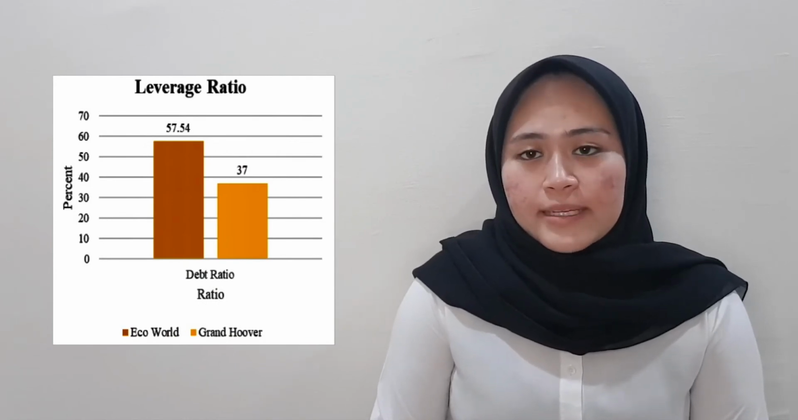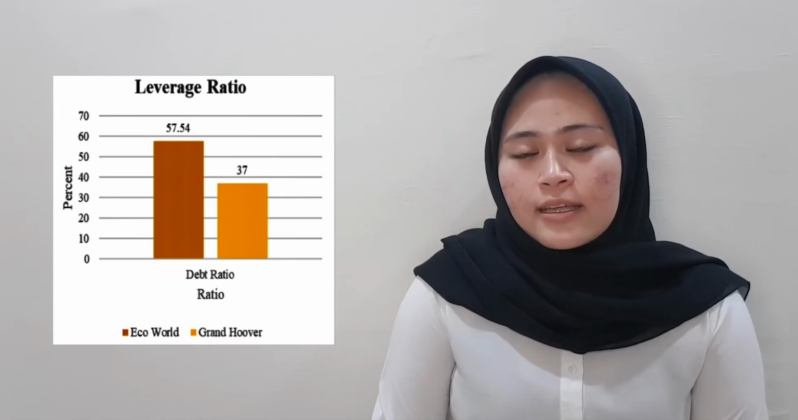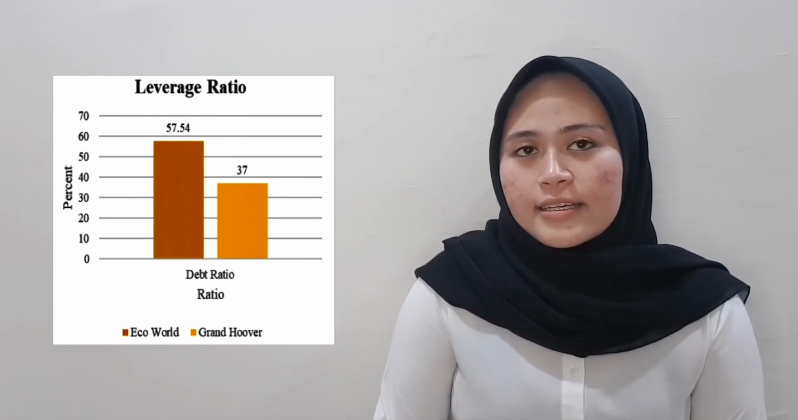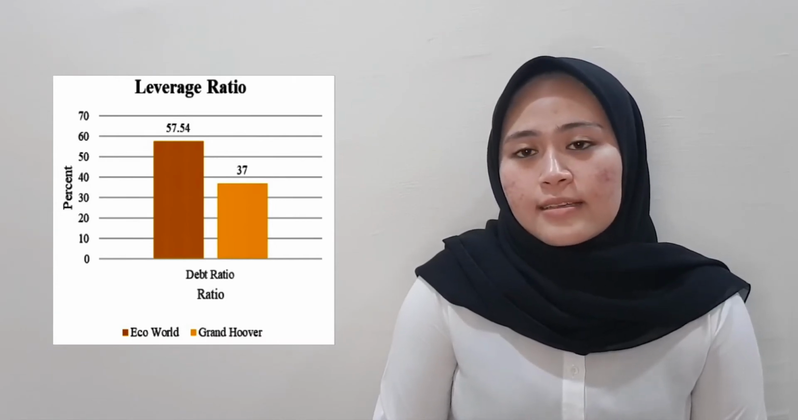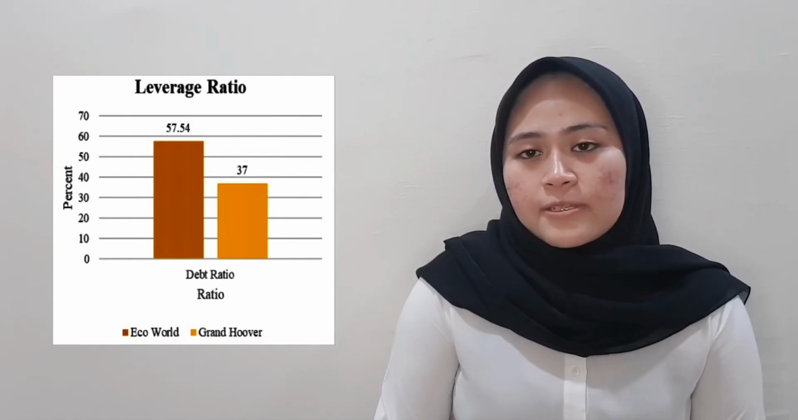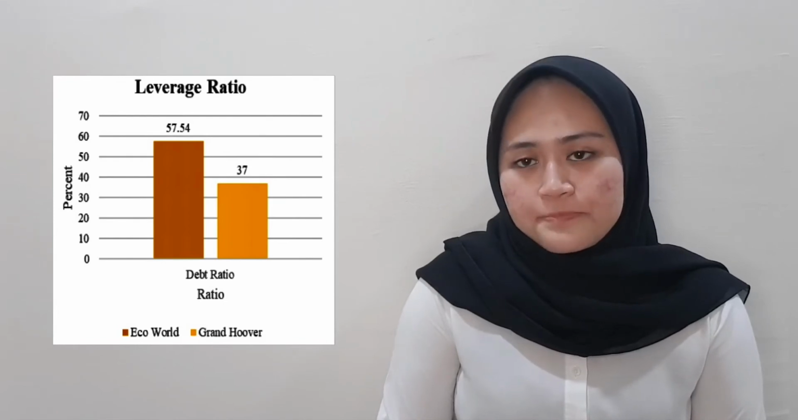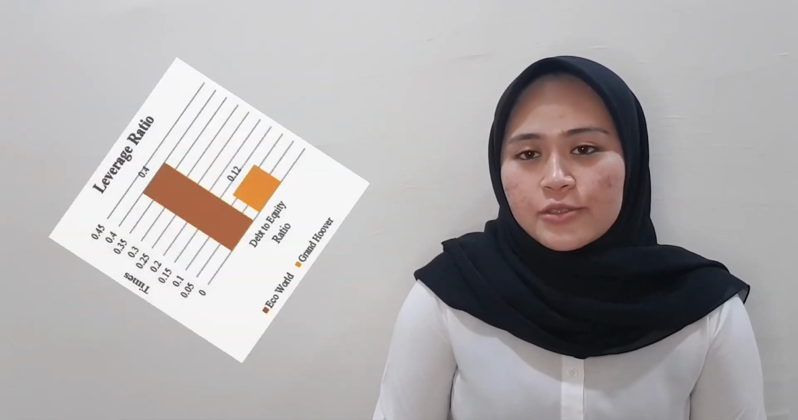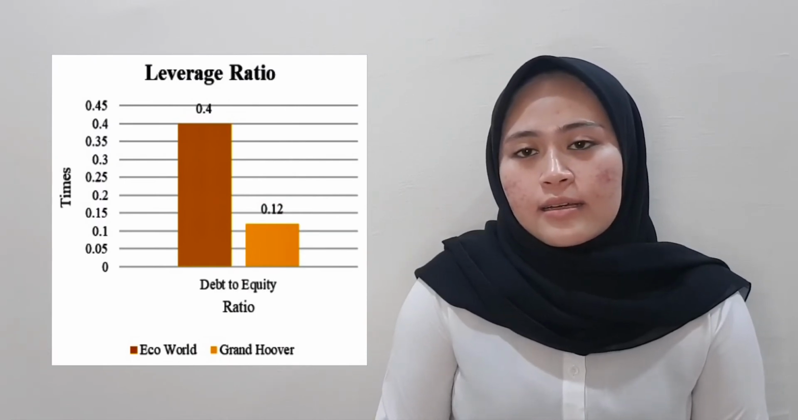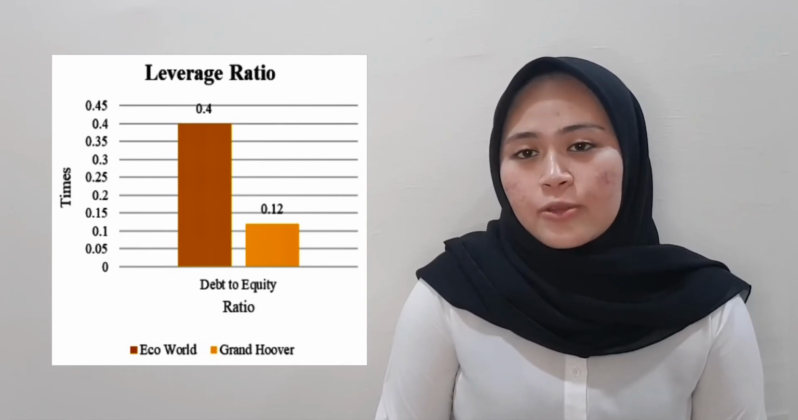Comparing both companies, EcoWork Berhad and Grant Hoover Berhad, EcoWork Berhad has a higher debt ratio compared to Grant Hoover Berhad. This means that the company depends more on debt to finance the company and is at high risk. So it is better if the company aims for a more favorable debt ratio percentage, which is between 20% to 50%. As for the debt to equity ratio, EcoWork Berhad also has a higher ratio, which means that the company depends more on debt than equity to finance its operations.